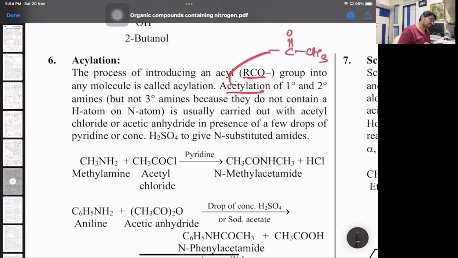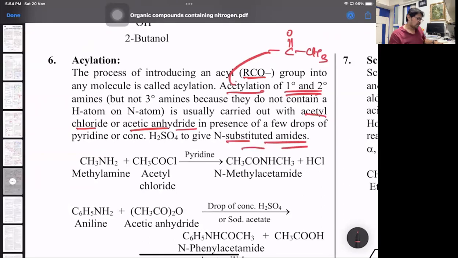That's the acetyl group. Acetylation is done by 1 degree and 2 degree amines, but not by 3 degree amines because there is no H to be substituted. Which are the acetylating reagents? Acetyl chloride or acetic anhydride. Both contain the COCH3 group. Either with pyridine or with conc H2SO4, it forms N-substituted amides.